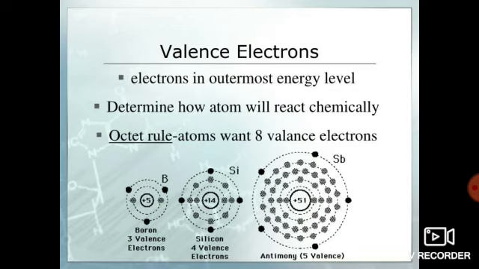Always remember, if they are losing electrons, it will be positive. If it is gaining electrons, it will be negative. Because magnesium is losing electrons, its valency will be plus 2. So what I want to say is, the number of electrons present in the outermost shell is the valence electrons, and it should always be 8. If it is not 8, the element has to gain or lose electrons, and by gaining and losing electrons, the elements get valency.